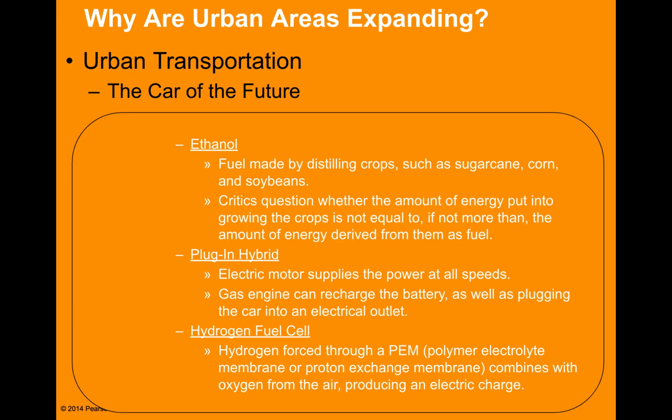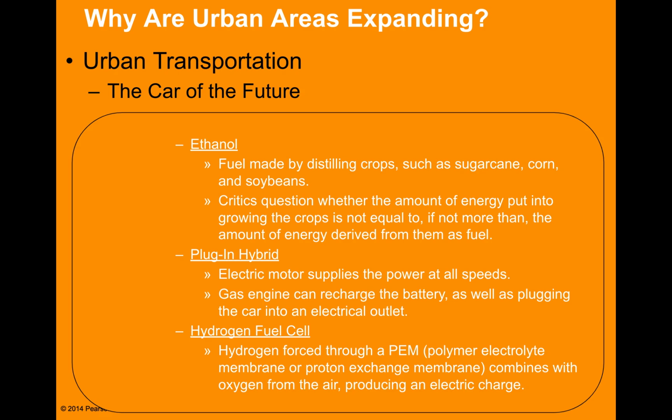is corn. And then the question with ethanol is the amount of energy you take out of that corn, is it equal to the amount of energy derived from that fuel? And then you have plug-in hybrids now. This is where you have electric cars that you can plug into energy sources other than petroleum. Most likely, if it's in a house, it's going to be natural gas, but it can be other energy sources as well.